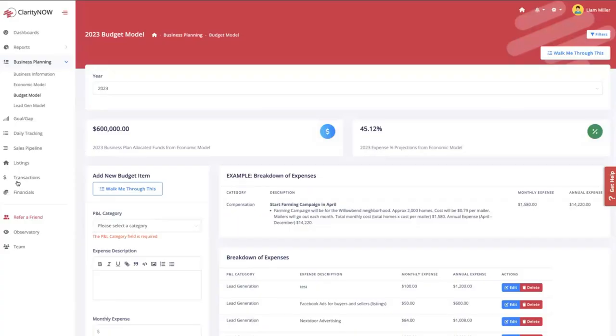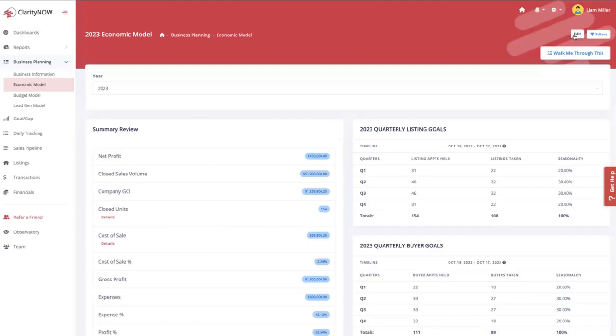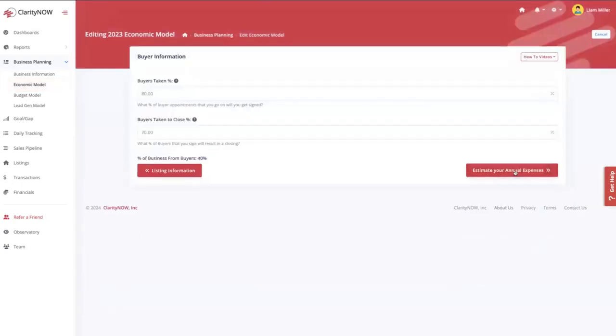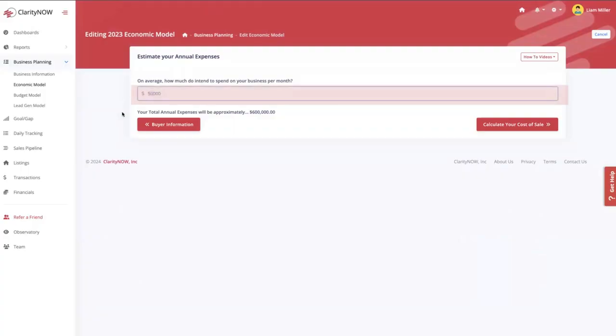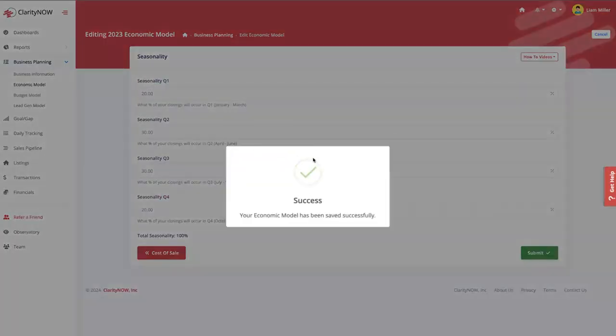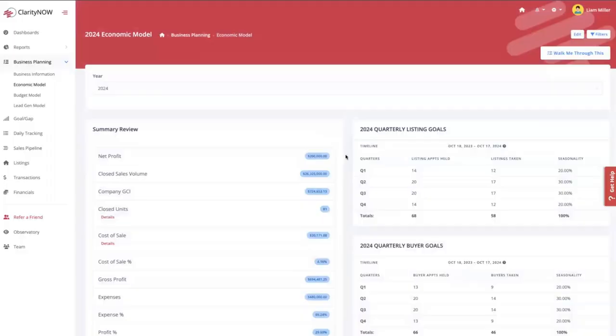Then what I would do is I would go back to my economic model, and I'm going to click edit on the top right and edit my economic model. Instead of me saying I'm going to spend $50,000 a month in expenses, I'm going to change this to $43,000, or let's say $40,000. There you go, 480,000 in expenses. Click all the way through and save it and see how my economic model will change based on that new number.